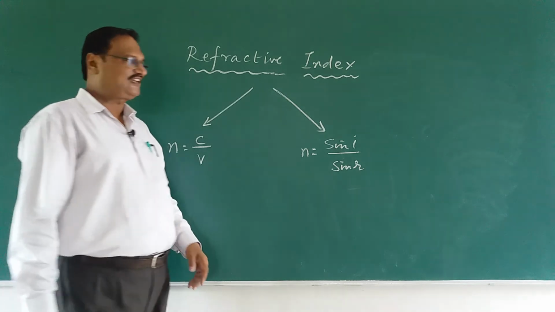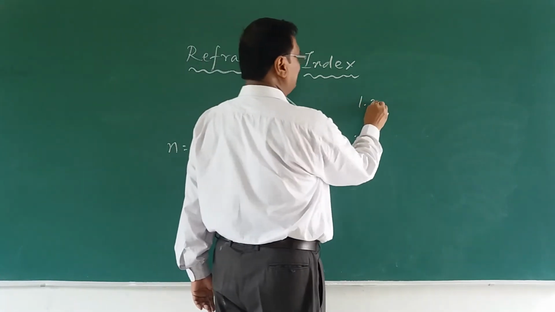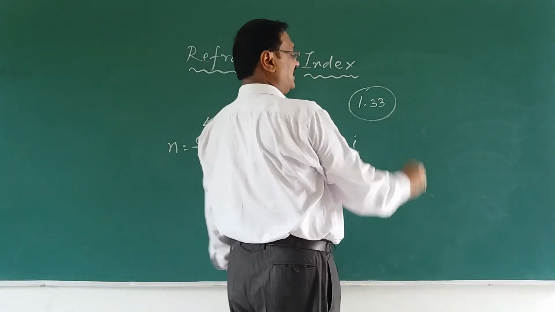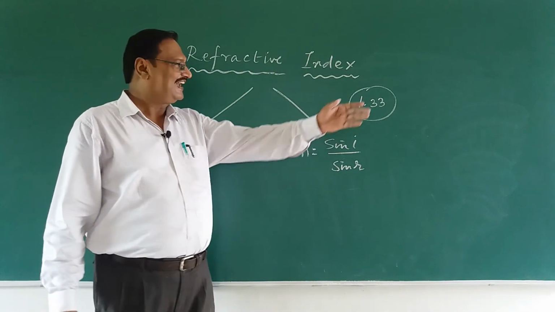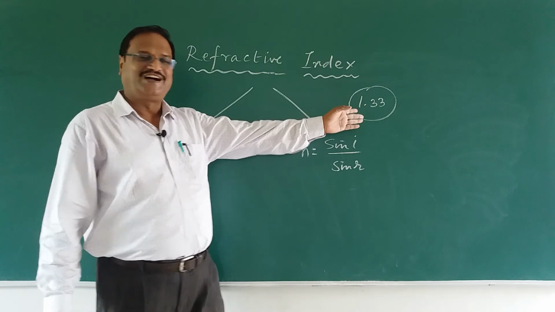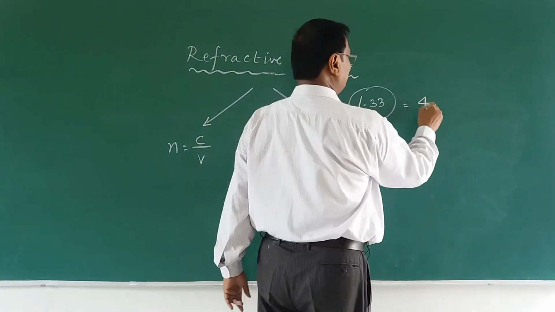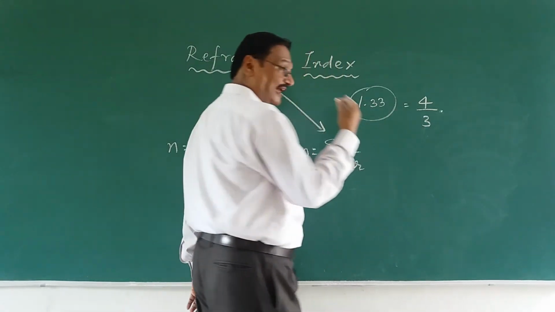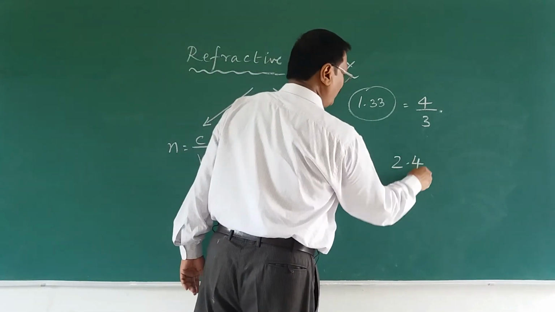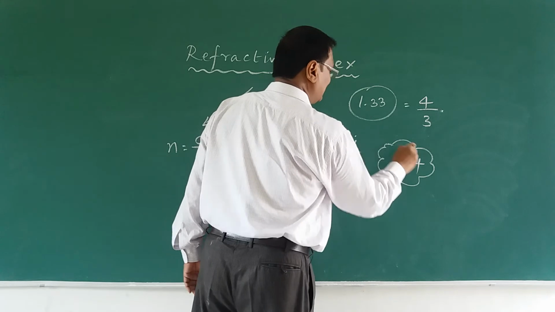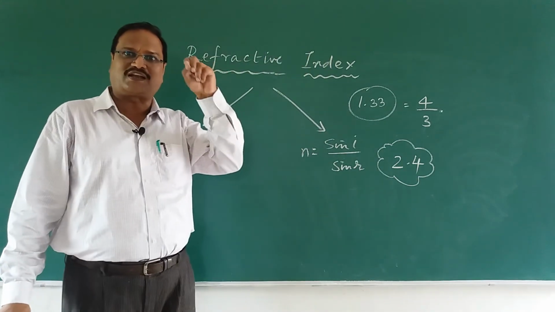Now, I say the refractive index of water is 1.33. So, that is its bending ability, right? And that is 1.33. Or you also can write it as 4/3. And you know, if you take diamond, the refractive index of diamond is very high, 2.4, and that is why it sparkles, sparkling of diamond.